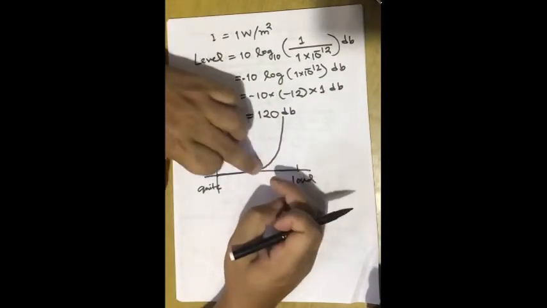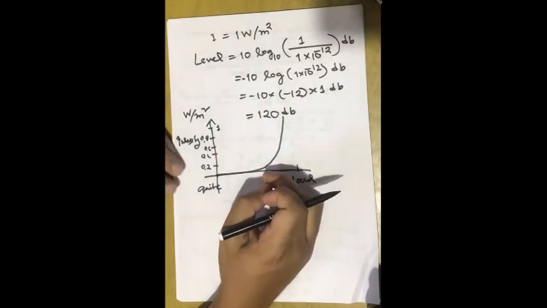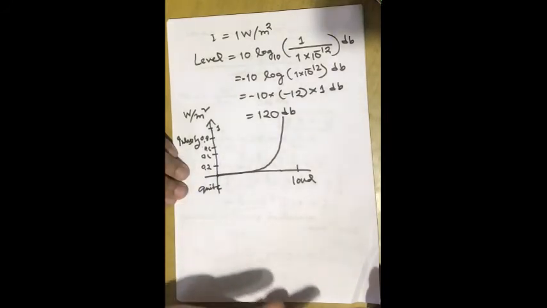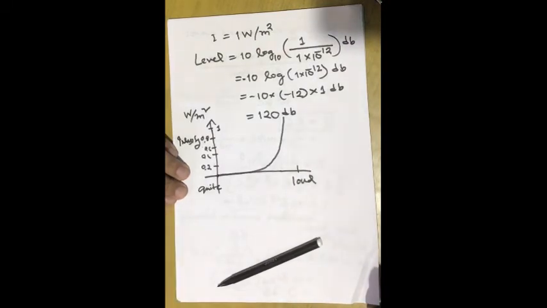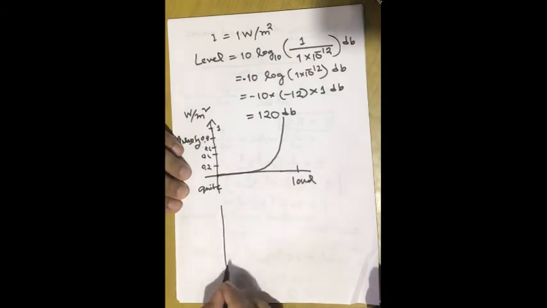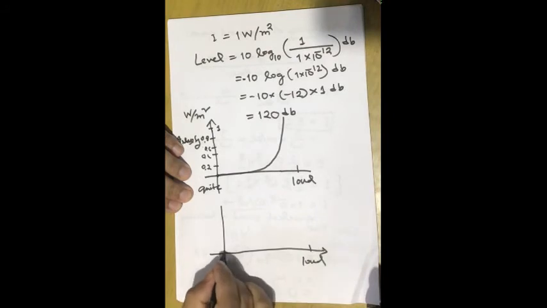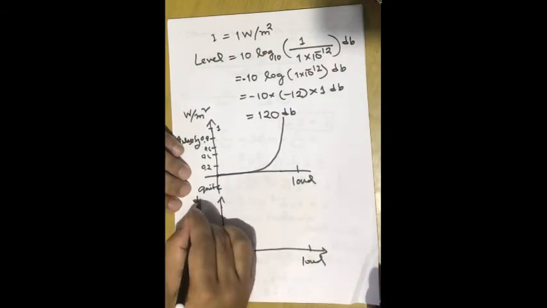So if you have this kind of plot, it will be very difficult to tell exactly what intensity level we should apply so that the sound does not become loud, because loud sound is very painful to the ear. But now if we convert this watt per meter square into decibel unit and plot it again, you will see a plot like this. This is a loud sound and this is a quiet sound, and now the unit will be in decibel.